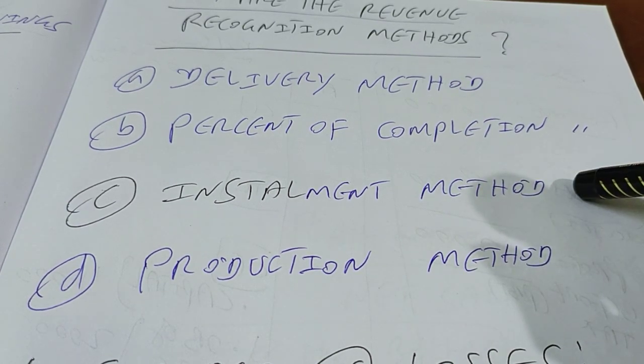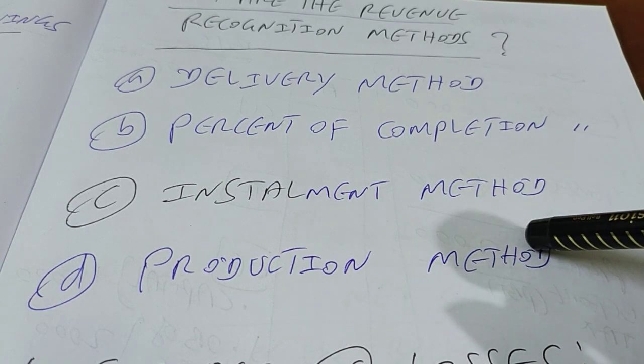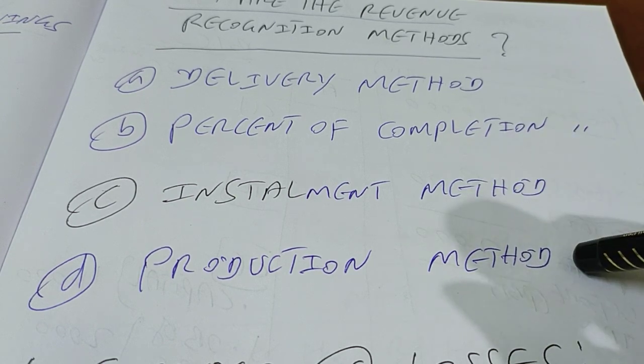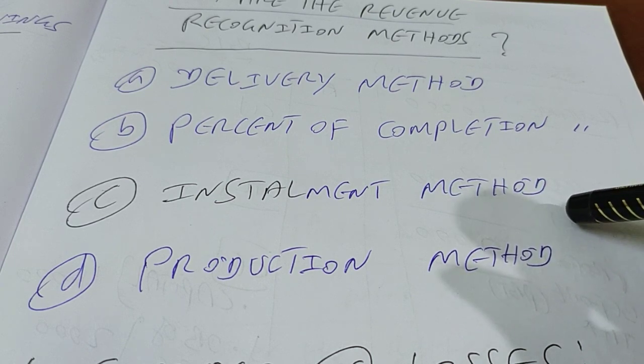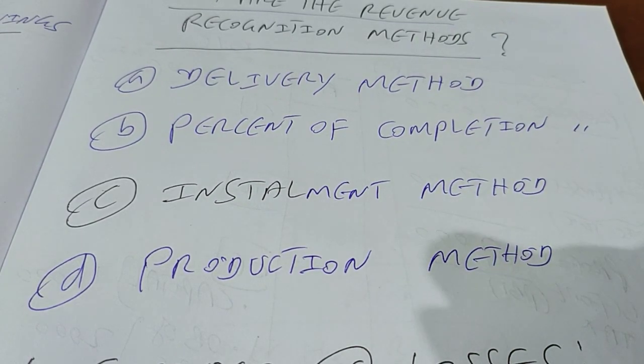Of course, agricultural entities can recognize revenue based on production method, right? So you need to know a little bit about this at this point of time. I'm just introducing you to all these methods. This is the core of accounting, as I told you. One very important topic we are going to discuss in accounting is this. We are going to talk about this a little later, right? Yeah, I move ahead to the next topic.